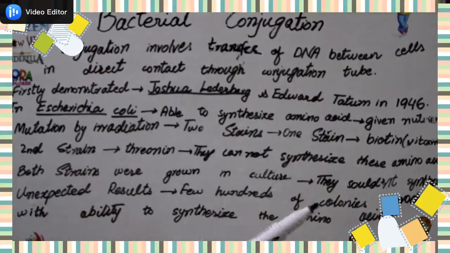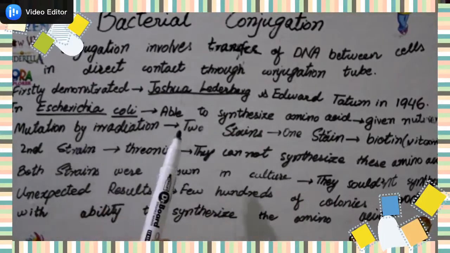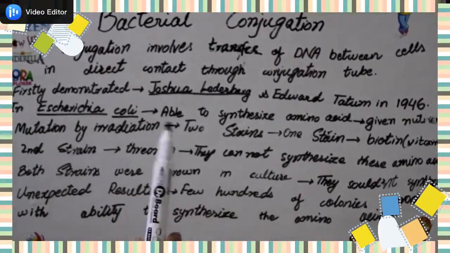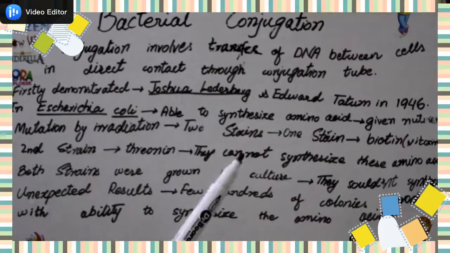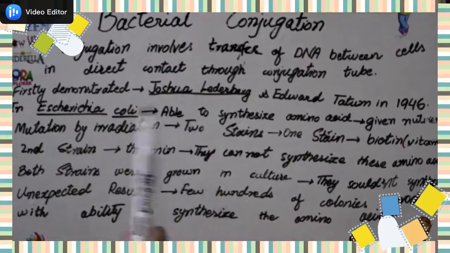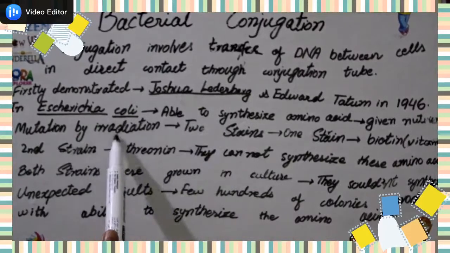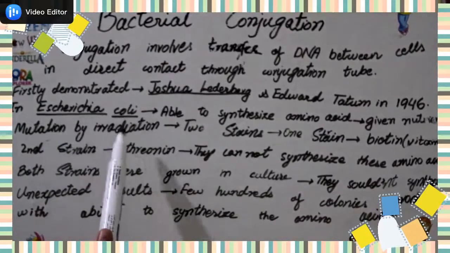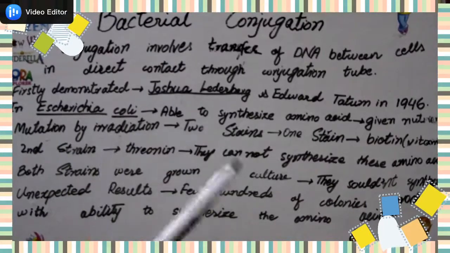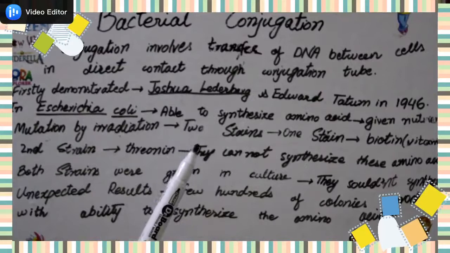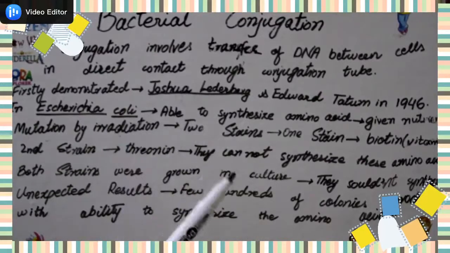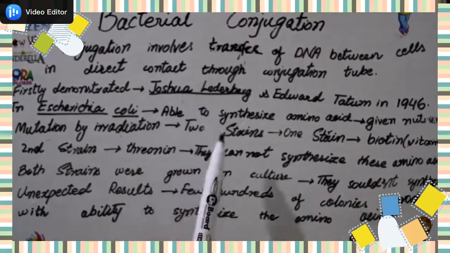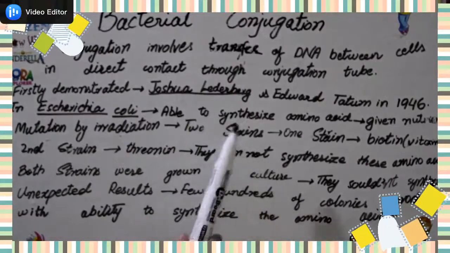So what did they do? They caused mutations in the Escherichia coli strains. How did they cause mutation? They used the process of irradiation. They exposed these Escherichia coli strains to radiation. So when they irradiated them with radiation, what happened? Two strains came into existence.